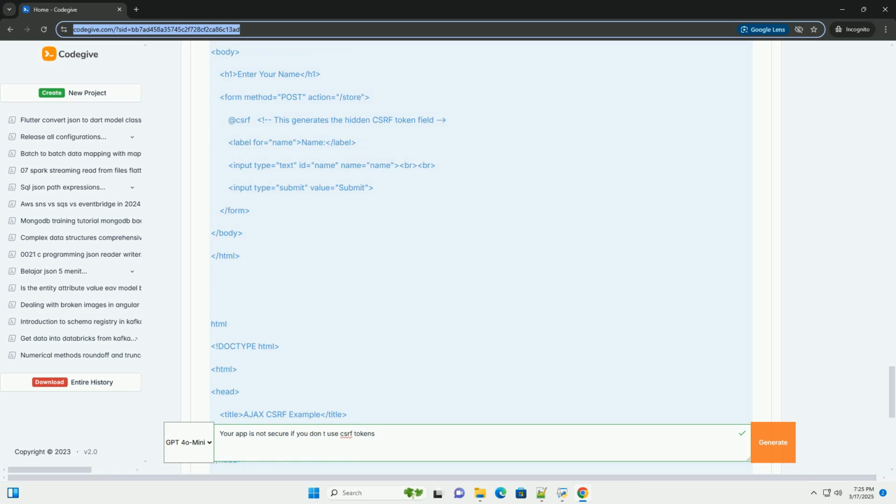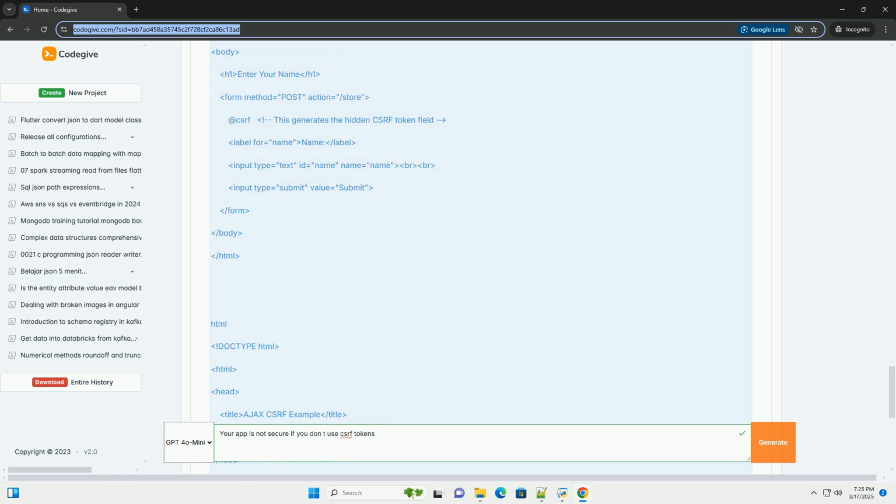Using the same CSRF token for all users: this makes the token guessable. Not validating the CSRF token on the server: this defeats the purpose of using a CSRF token. Exposing the CSRF token in the URL: this makes the token vulnerable to interception.